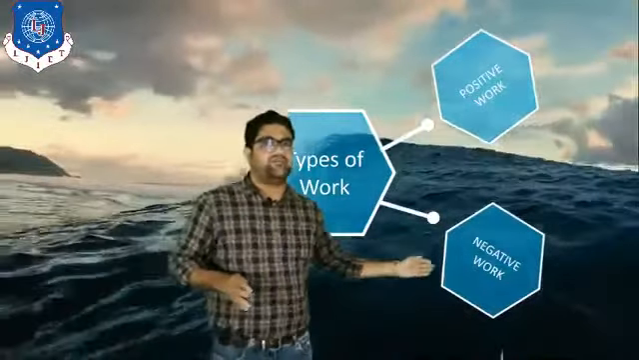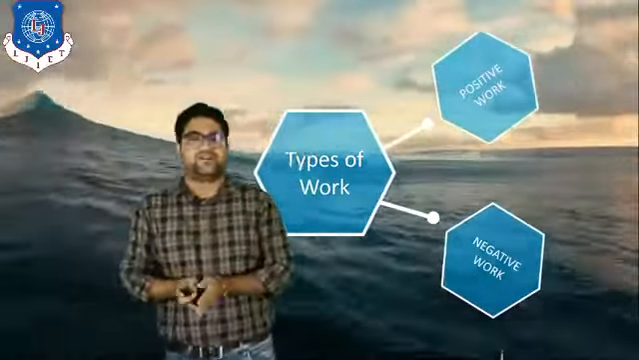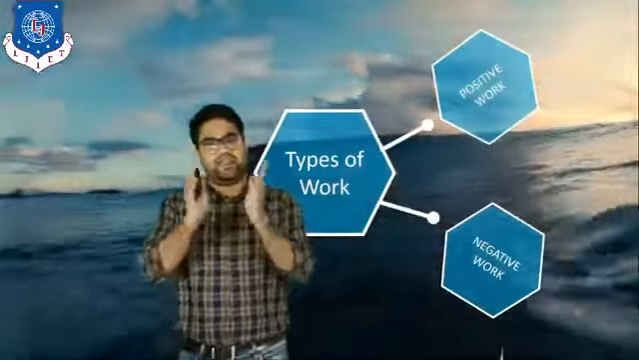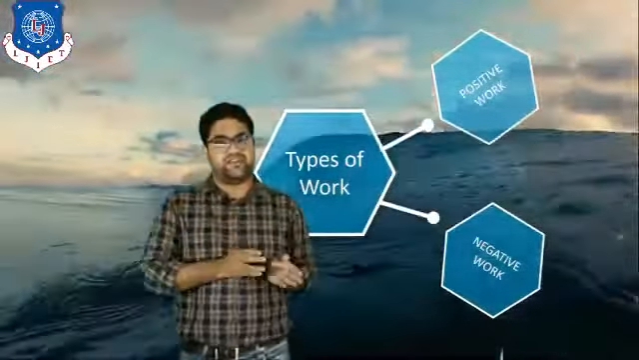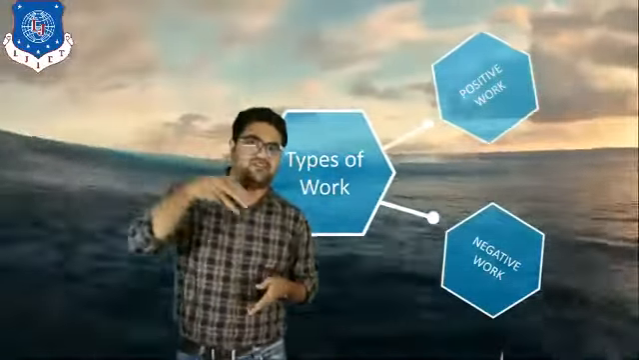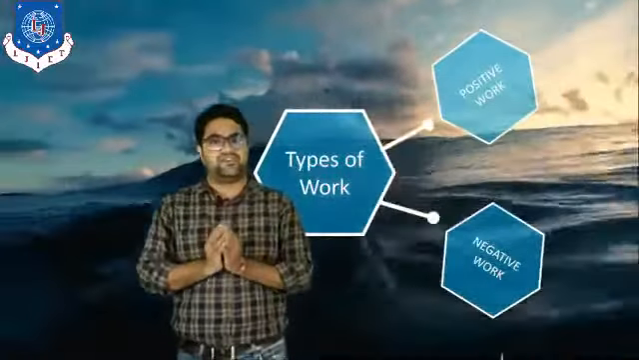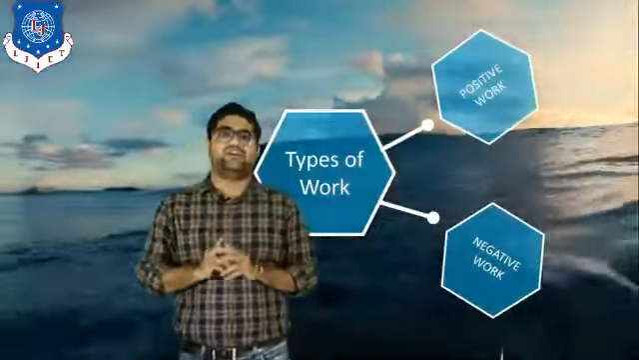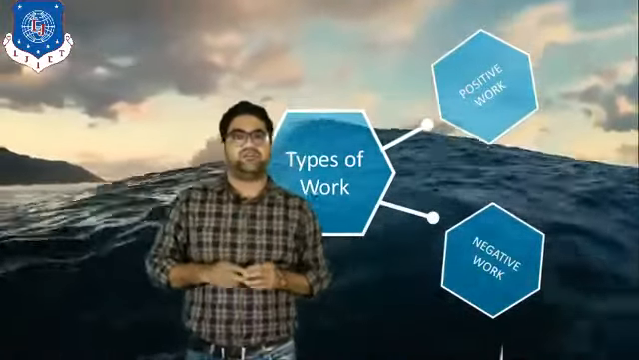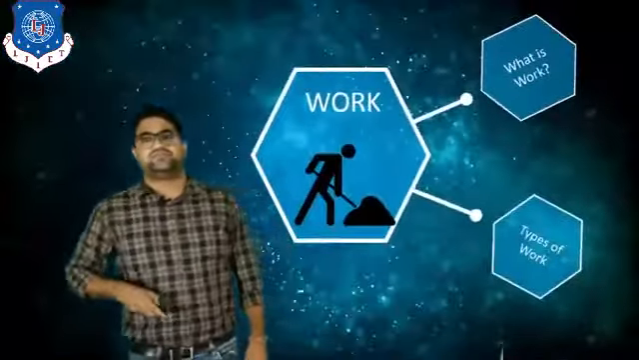Now if we take an example of negative work, work is done on the system. If we want to run any electrical component like an air conditioner, in the air conditioner we have to supply some electrical work. So that type of work is known as the negative work. So this is all about the types of work.